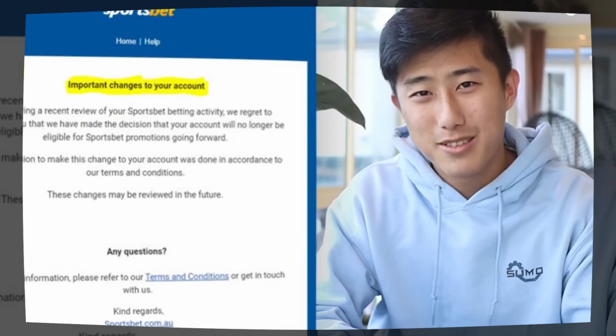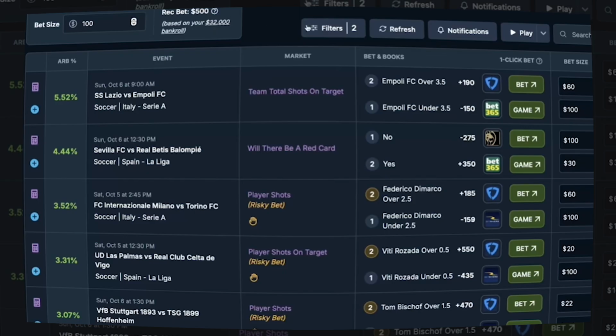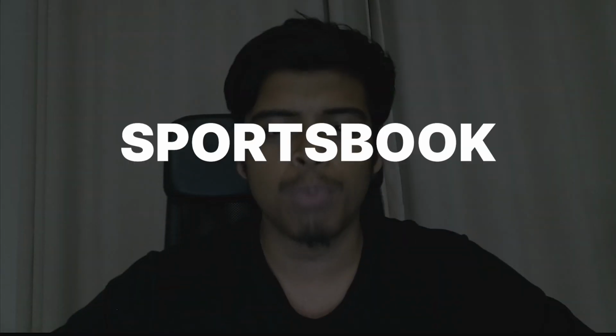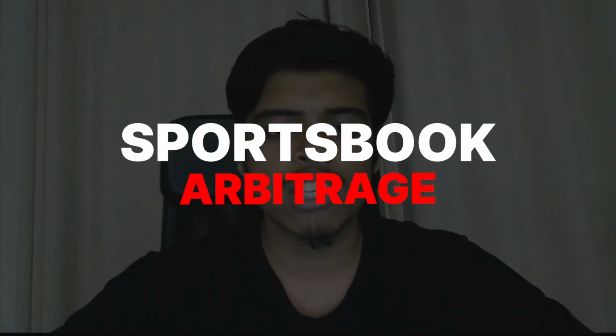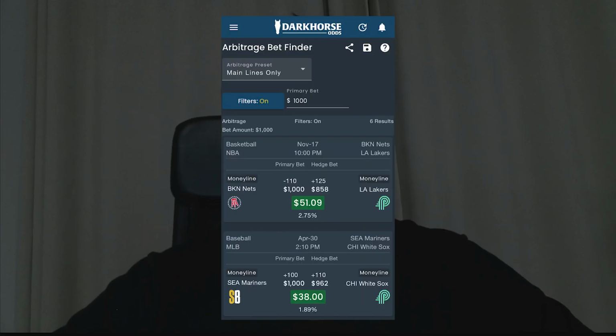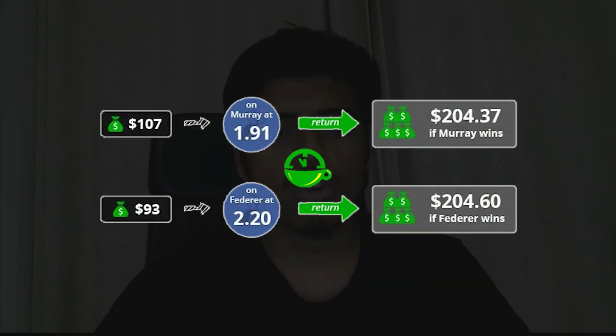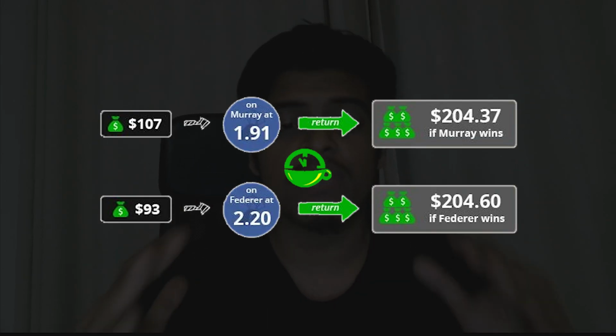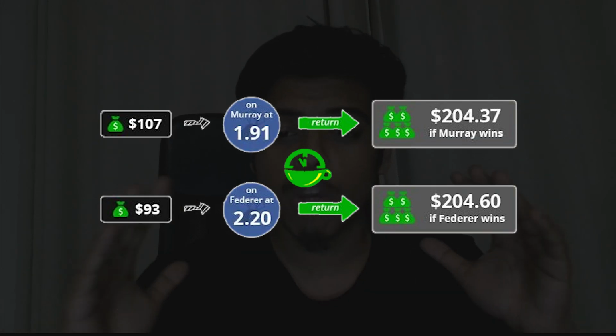Over the past few years, people have been making thousands of dollars every single month using something called sportsbook arbitrage. It's a strategy where you're not trying to predict the winner, you're mathematically locking in a profit by covering both sides of the same bet across two different sportsbooks that are priced differently. For example, you might be over on one sportsbook, then under on another, and if the prices are far enough apart, you make money regardless of which side wins.